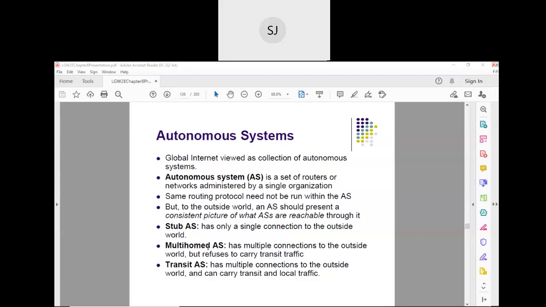But the transit autonomous system is ready to carry the transit and the local traffic, right? Okay. So we will move ahead.